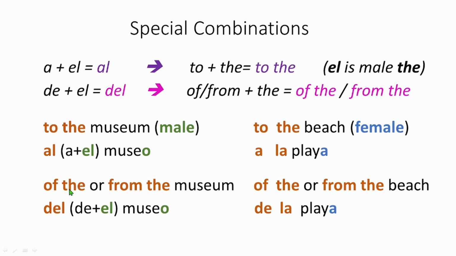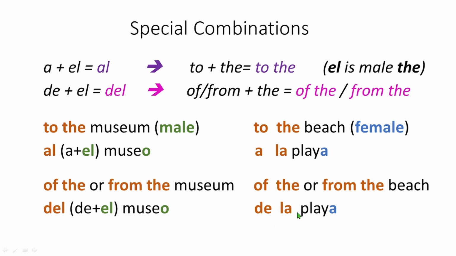After that we have an example, from the museum. From the museum, you say del museo. It comes from the fusion of de plus l. Del museo. Now we have another example. If we say from the beach, we say de la playa. We don't say del playa. Again you may be asking why.